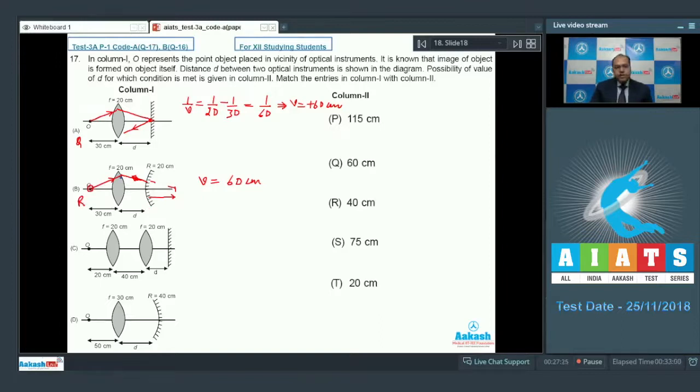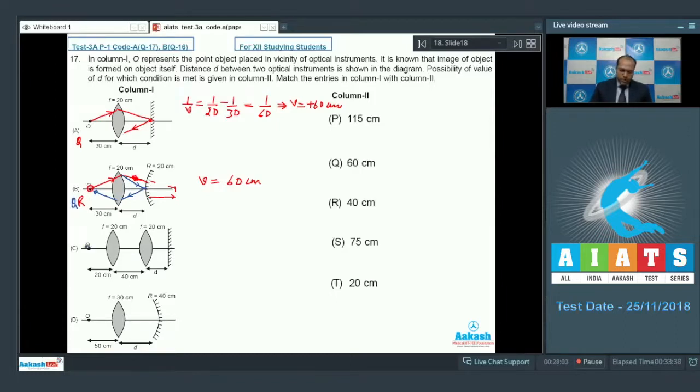Now the second possibility is that after refraction from the lens, it strikes the convex mirror in this fashion. Then it gets reflected back in this way, and this will again coincide with the object itself. So in that case, this separation must be equal to 60. So the value of D is equal to 60. So the correct matching of B is Q and R. Let's check the entry C.